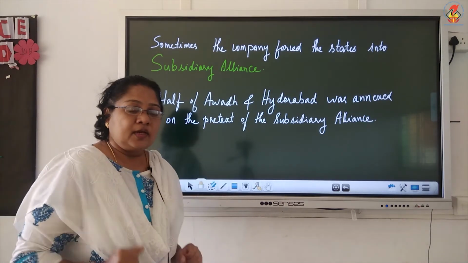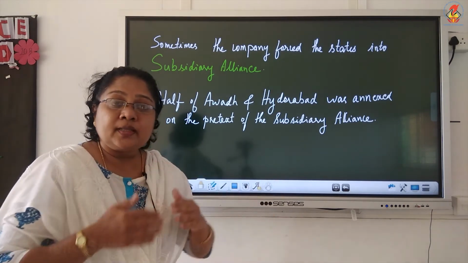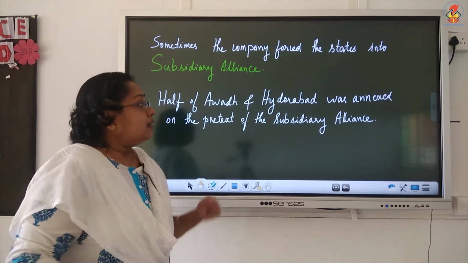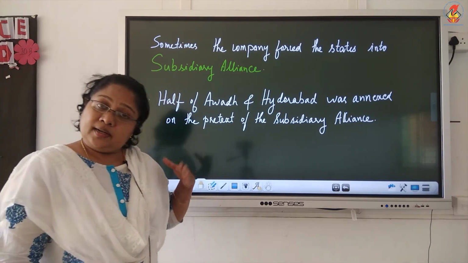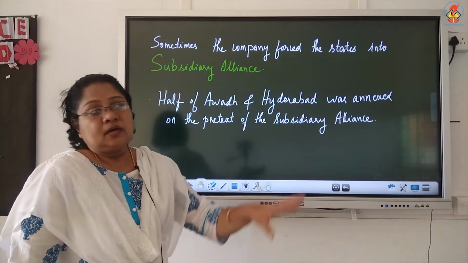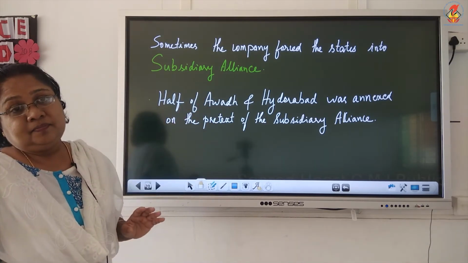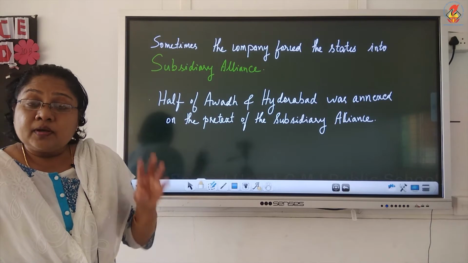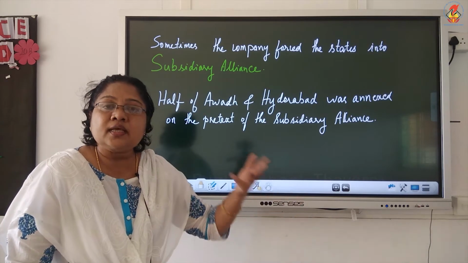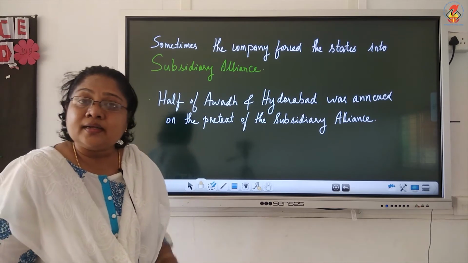For the protection of the Nawab, the British said that they would protect him. Instead, he has to pay the money back, the tribute. They said that the protection of the Nawabs would be taken by the British themselves. They would maintain the army in the Nawab's palace and the Nawab had to pay money for the subsidiary alliance. In case the Nawab failed to pay the tribute, what would the British do? They would just annex the country and take the territory under their control.